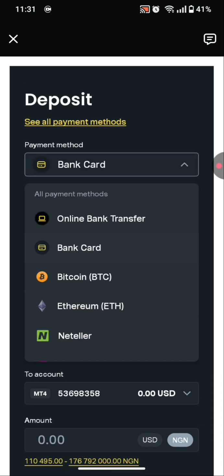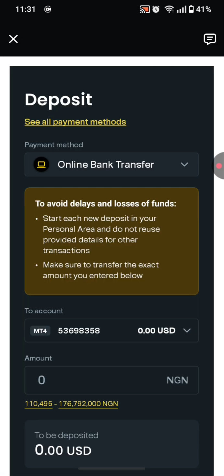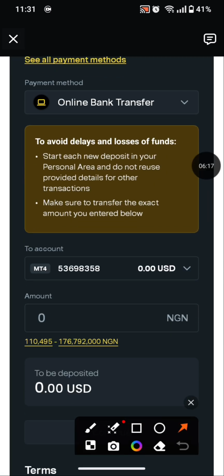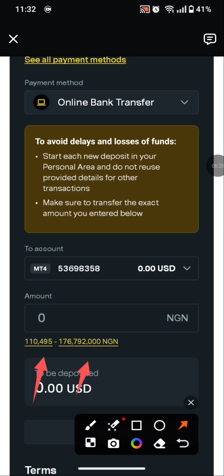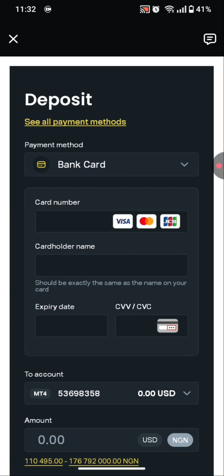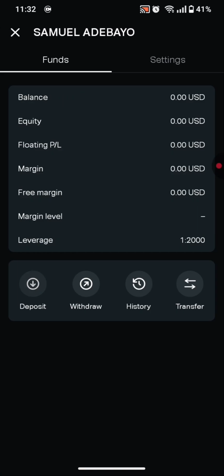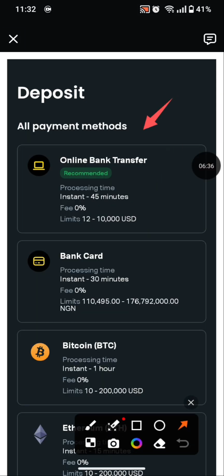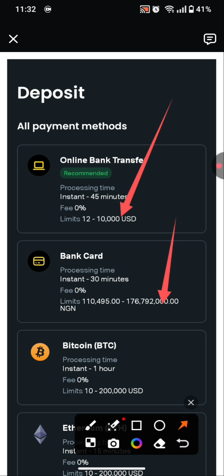Now let me show you guys the online bank transfer. You can see that the limit is still here as Nigerian naira, and I can still see deposit up to 170 million naira. Let me go back to all payment methods. This amount here does not specify the limit that you have on your online bank transfer. It does not show it. That is why I say the online bank transfer will still remain the same even when your bank card limit has changed. Your bank card is where you will know that your account has been activated.